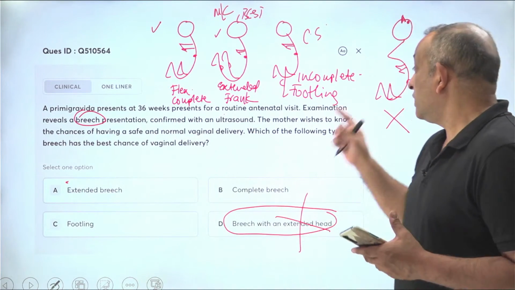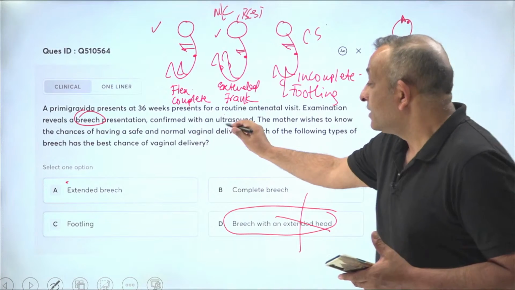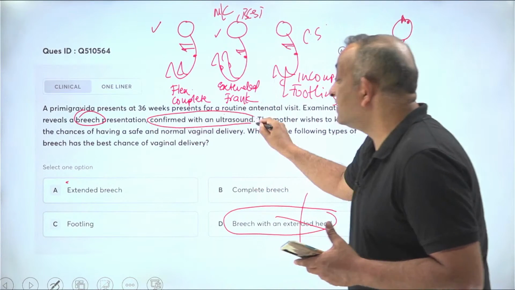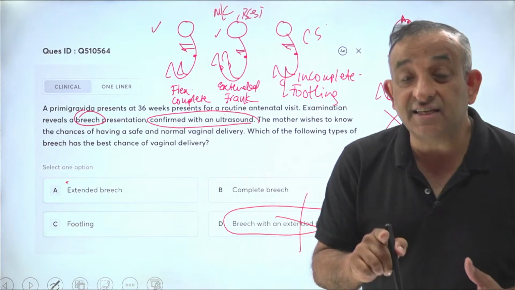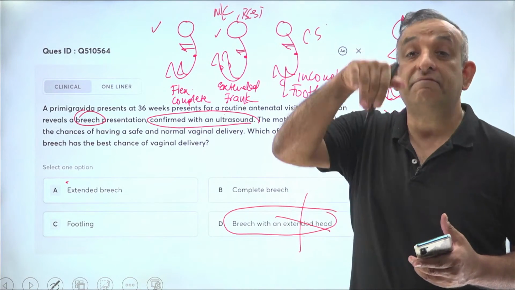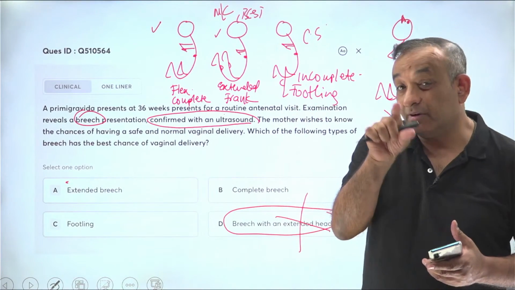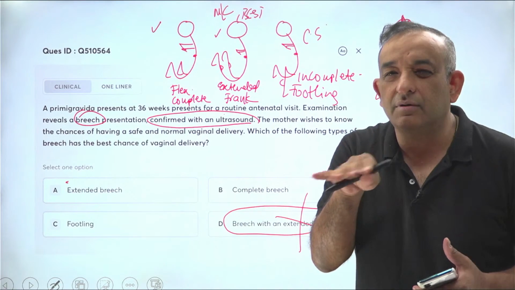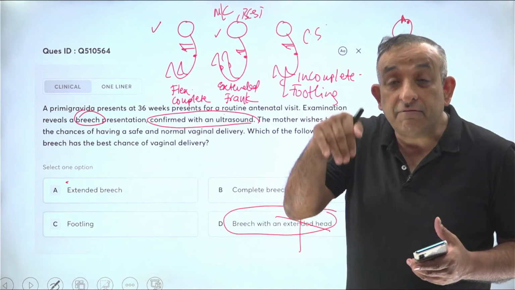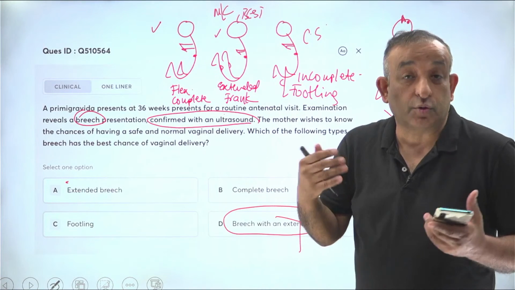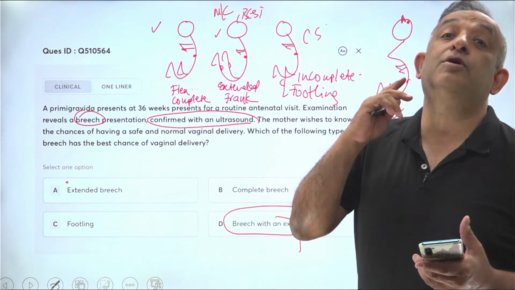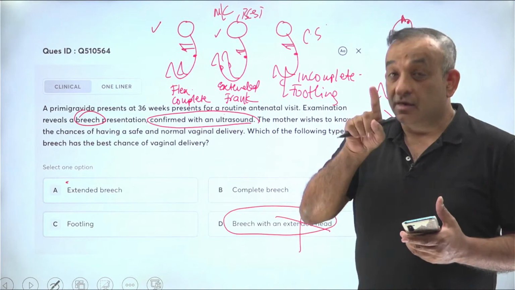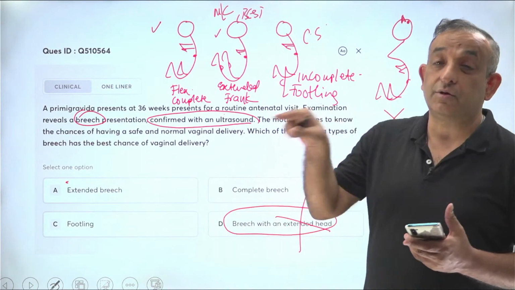And you lose a baby. So if you do an ultrasound, confirm with an ultrasound that it's an extended breech. A lot of MCQs will come: it's an extended breech and the head is well flexed on the ultrasound. This is what will be written, and generally you miss out on that information. When the head is well flexed in a case of breech, it's good information. They may say the breech is extended but the head is also extended. Extended breech, good for vaginal delivery. Extended head, do a cesarean section.